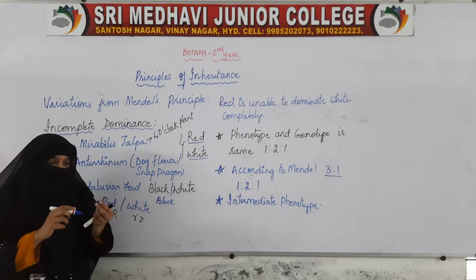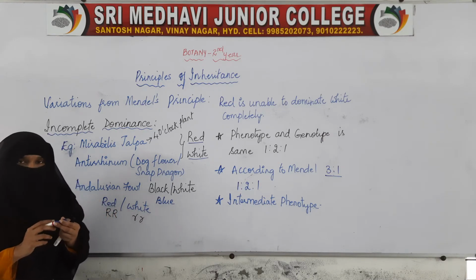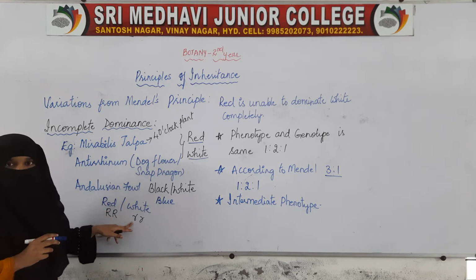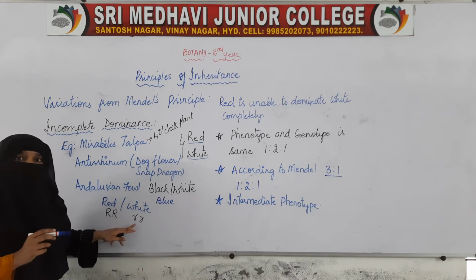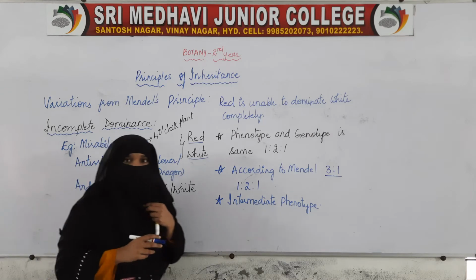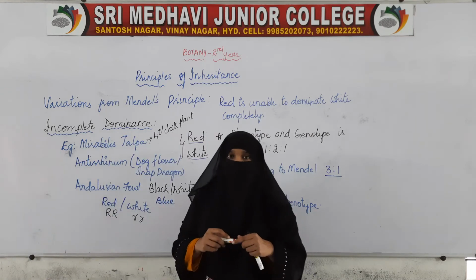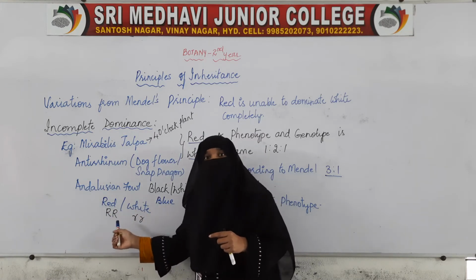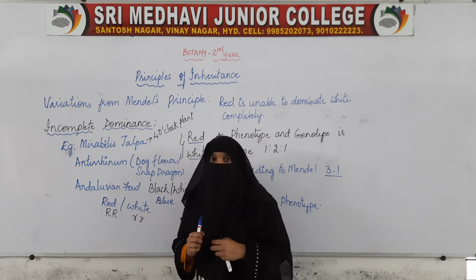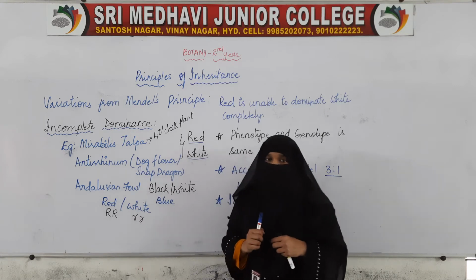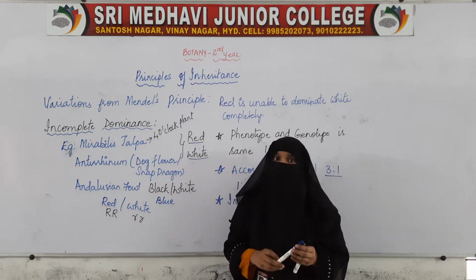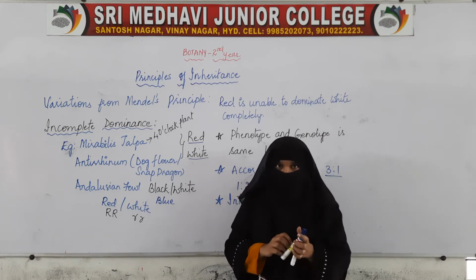We use the small letter of the dominant character. Red is dominant and white is recessive, so for red we use R and for the recessive character small r, not W, because it will cause confusion.